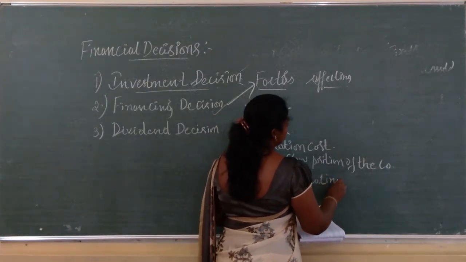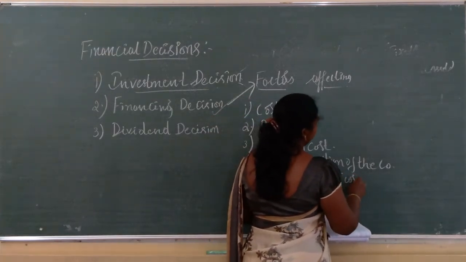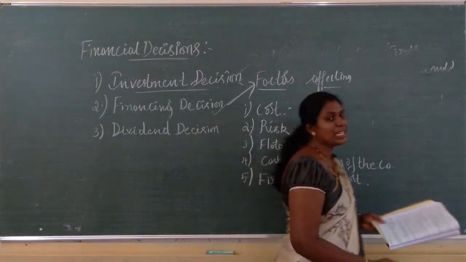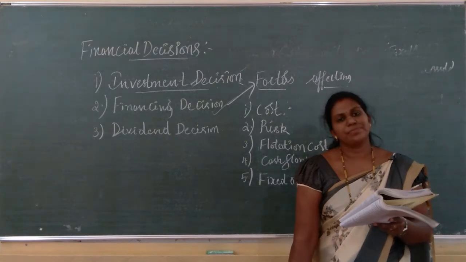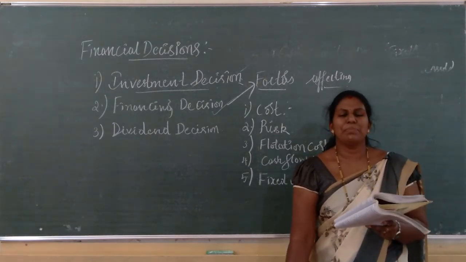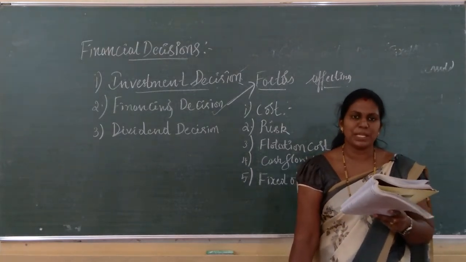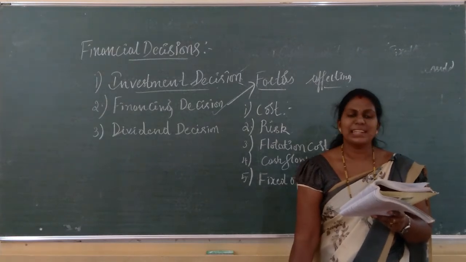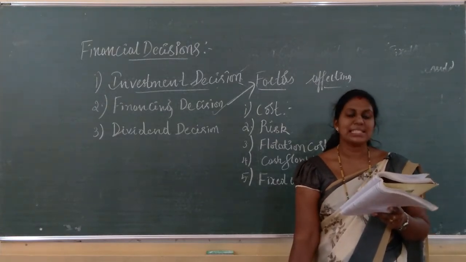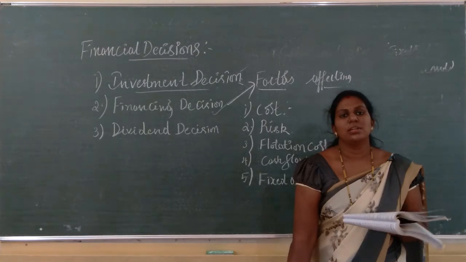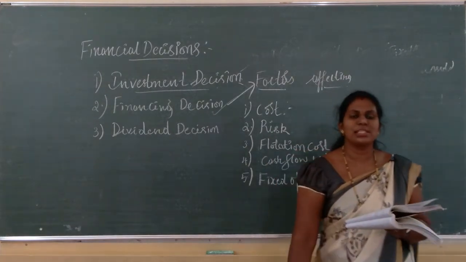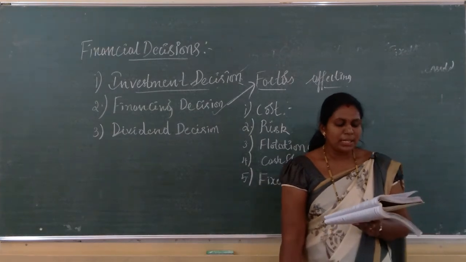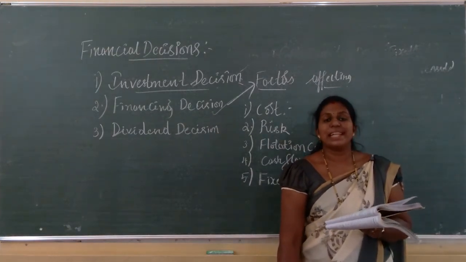Operating cost. What is this fixed operating cost? See here, operating costs are nothing but the building rent, insurance premium, salaries, like this. If the business has high operating cost, they may have salary or rent to pay, insurance and all this being high, then it must reduce its debt financing.